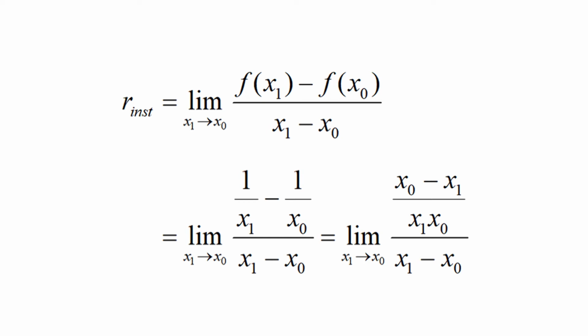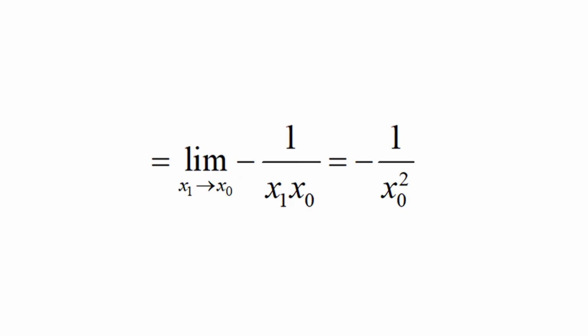That is, R instantaneous equal to limit of (f of x1 minus f of x naught) upon (x1 minus x naught) as x1 approaches x naught, equal to limit of (1 upon x1 minus 1 upon x naught) upon (x1 minus x naught) as x1 approaches x naught, equal to limit of (x naught minus x1) upon x1 x naught upon (x1 minus x naught) as x1 approaches x naught, which is equal to limit of negative 1 upon x1 x naught as x1 approaches x naught, equal to negative 1 upon x naught square.